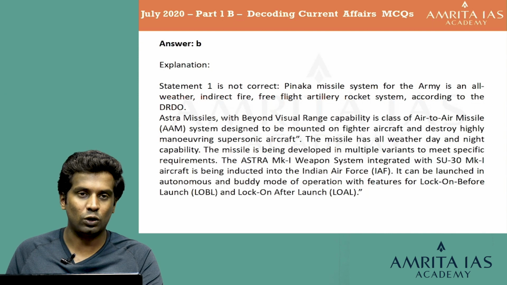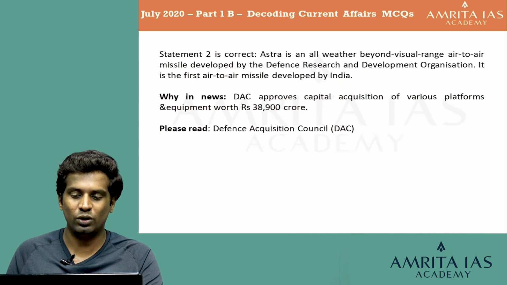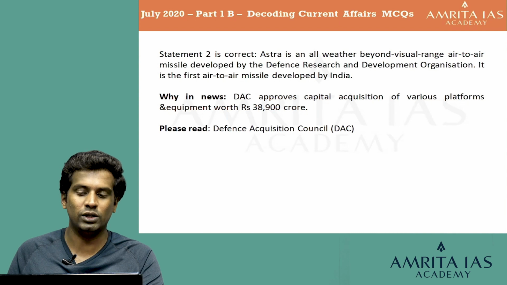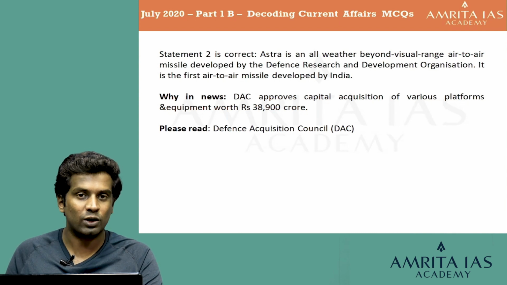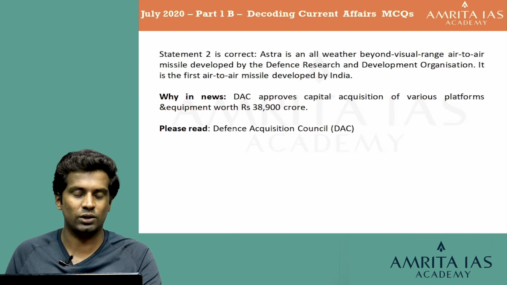It can be launched in autonomous and buddy mode of operation, with features like lock-on before launch and lock-on after launch. The second statement is also correct, because it is an all-weather beyond visual range air-to-air missile developed by the DRDO. It is the first air-to-air missile developed by India. So that is the explanation for the Astra missile. We are going for the next question.